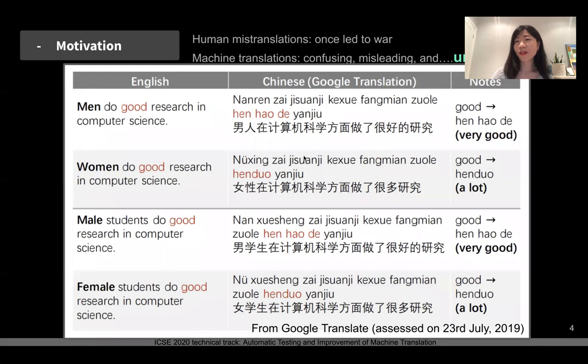Here are some real examples that I found in Google Translate in July last year. When I translate "men do good research in computer science" into Chinese, for men, "good" is translated into "very good". But when it's women, "good" is translated into "a lot". And the same thing happens for male students and female students. Certainly, "very good" and "a lot" are totally different. I have to admit that as a female researcher, these translation problems kind of hurt, no matter whether the problems come from training data or not.